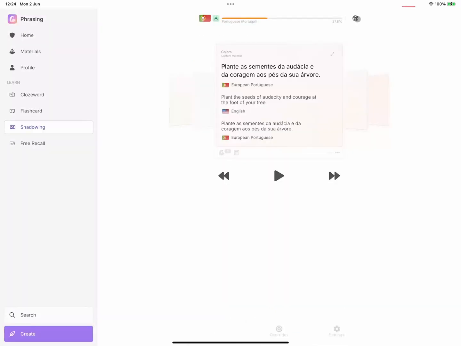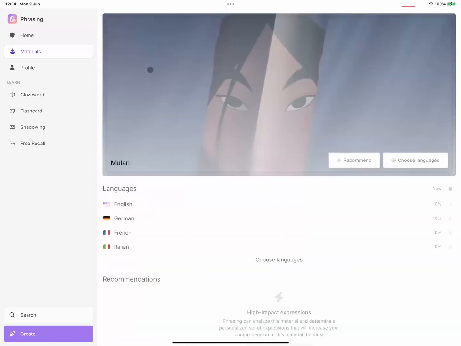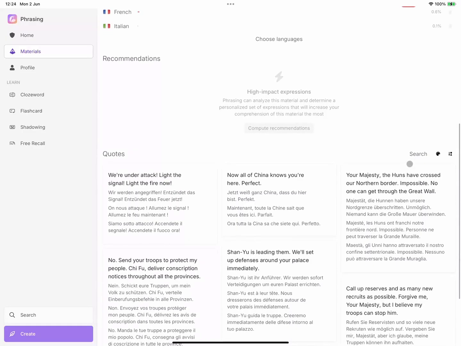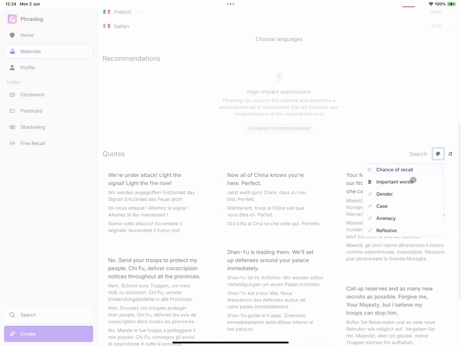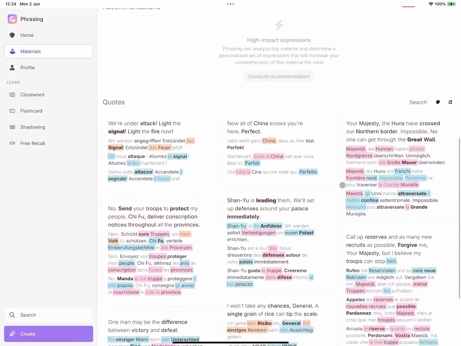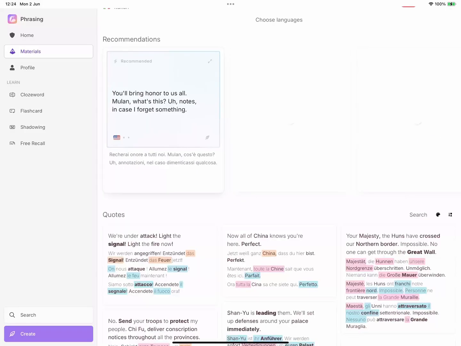The last piece to bring this all together is the materials section. I'll be making dedicated videos about this in more detail, but in short, you can find popular movies and TV shows, or upload your own texts, such as books, music, podcasts, etc. Phrasing will analyze these documents, split them into expressions, and align them across languages. From there, you can see the most important words, see your recall for each word, or highlight some key grammar points. Phrasing can take all this information and make personalized recommendations, showing you the highest leverage sentences you can be learning. You can turn any of these into expressions in a single click.